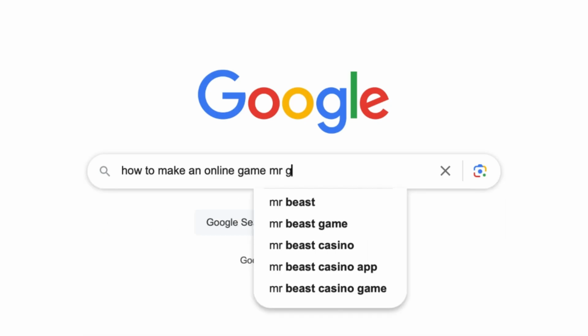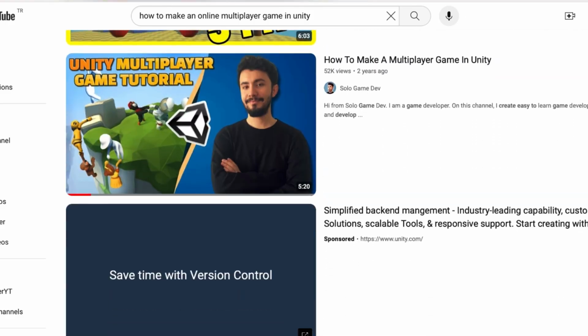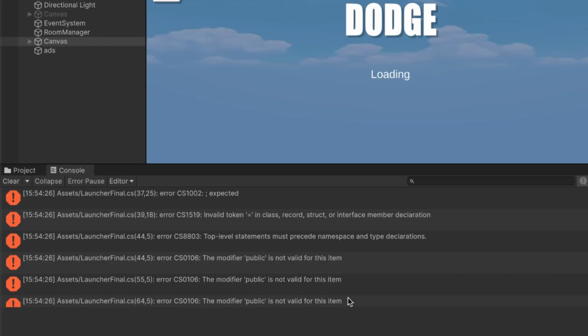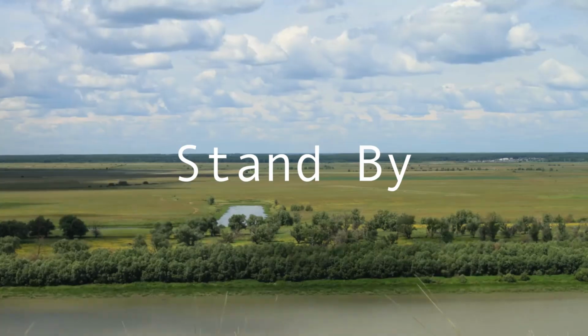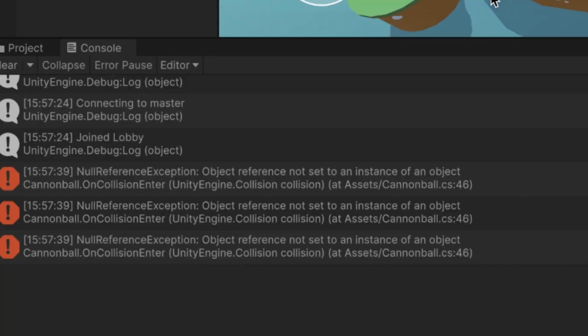So I guess we're making this game online, which I had not done before. Though since multiplayer is a bit of a topic, there's a bunch of videos explaining how to do it. So if I simply follow along with one, we can now have multiplayer functionality in our game. Great. Please don't look at the errors.